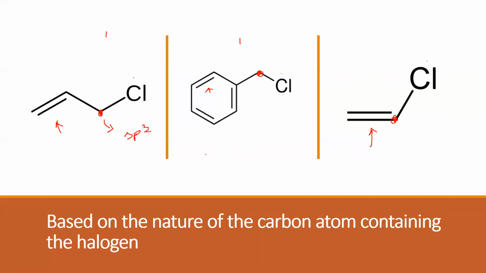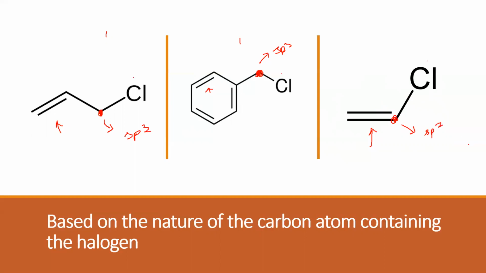Same way, this halogen is also bonded to a carbon which has only single bonds, so this is also sp3 hybridized. Whereas, look at this case, the halogen is bonded to a carbon which has a multiple bond. It's a double bond, so this carbon is an sp2 carbon.